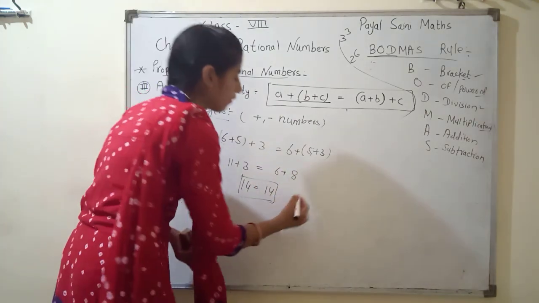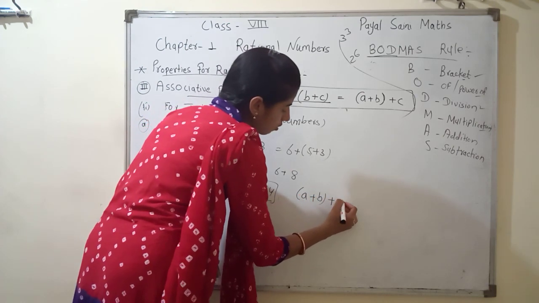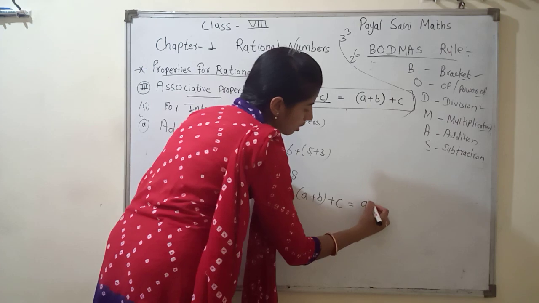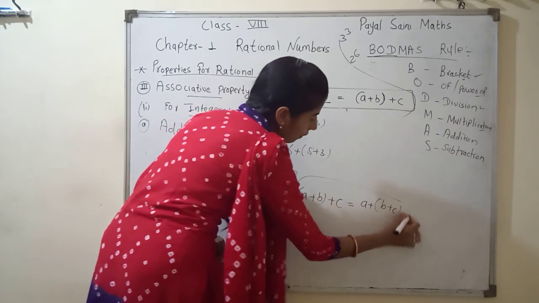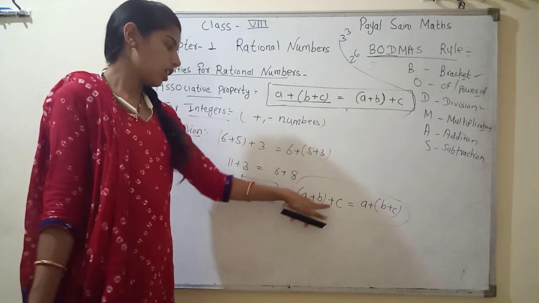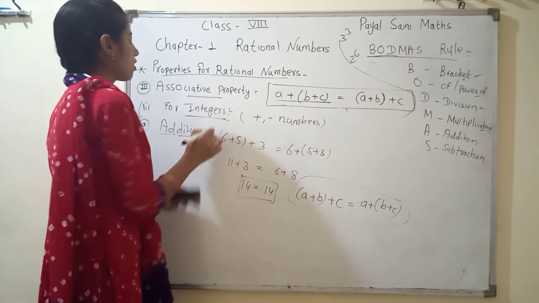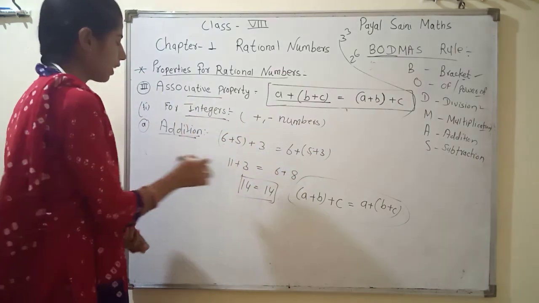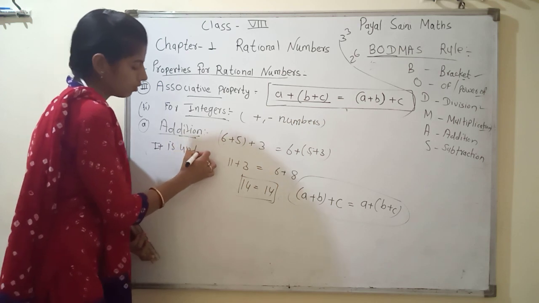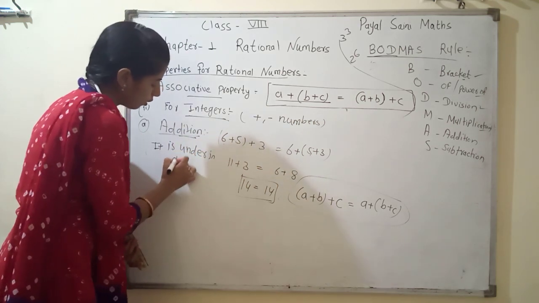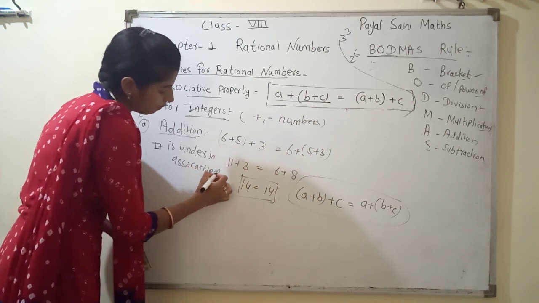Then we can write here (a plus b) plus c equal to a plus (b plus c). If this statement is proved for addition in integers, then we can write here it is under associative property.